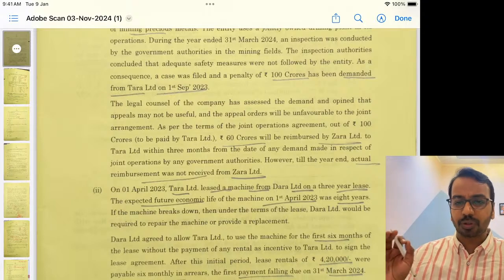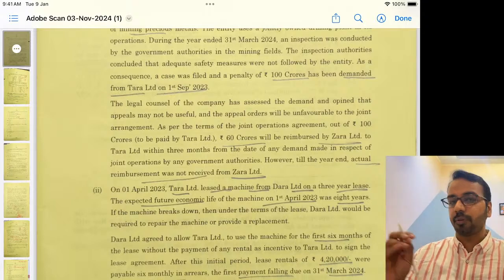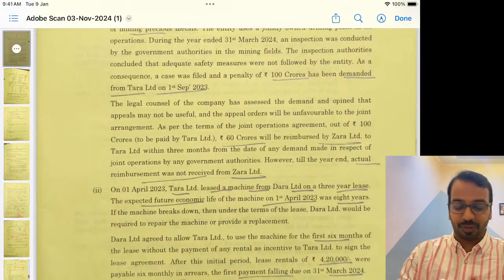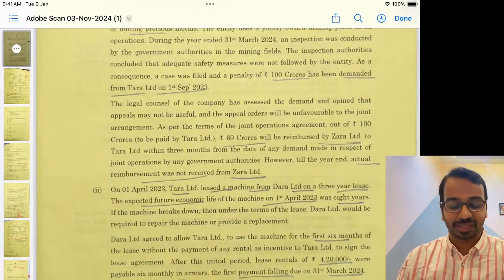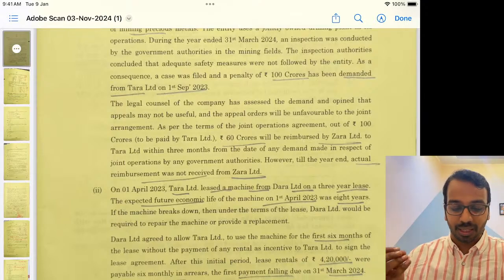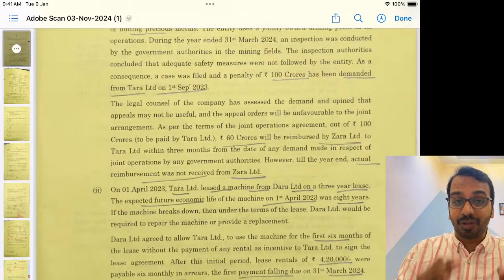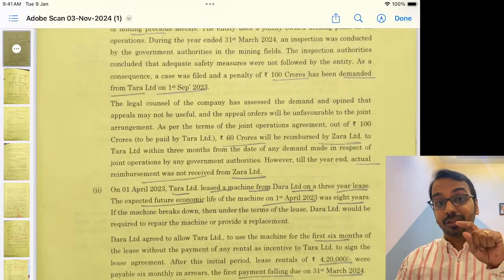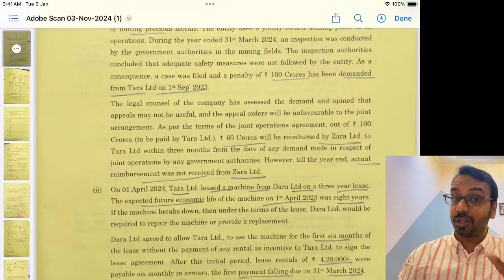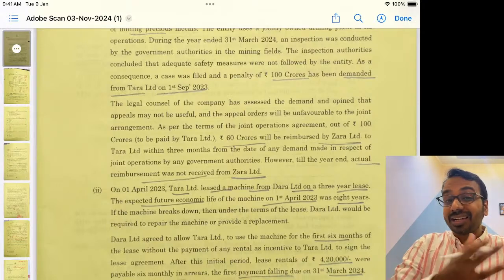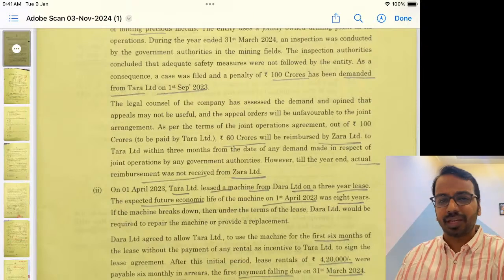I'll quickly give you the solutions of the MCQs and an overall review of the paper, and there are some vague MCQs as well. Every time one or the other surprise comes in the question, so that is one aspect. So this is not to demotivate you. Even if your paper has not gone well, please keep this in mind: the performance of other students may not have been that well, and you would get some benefit of the doubt, especially in case of vague MCQs and all of that.